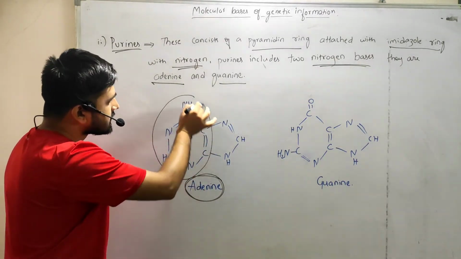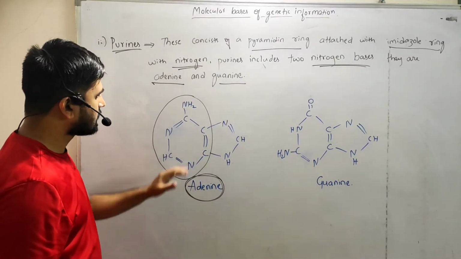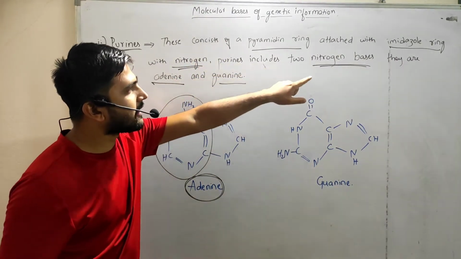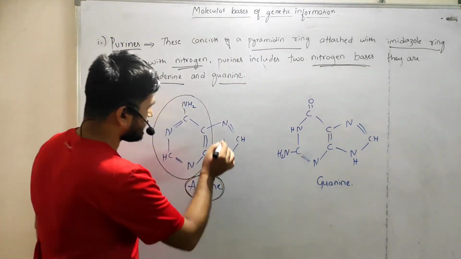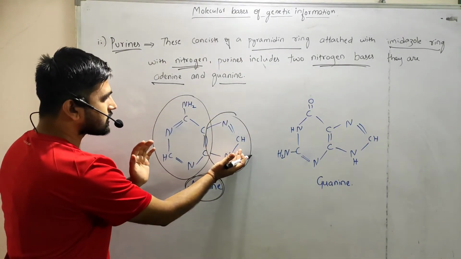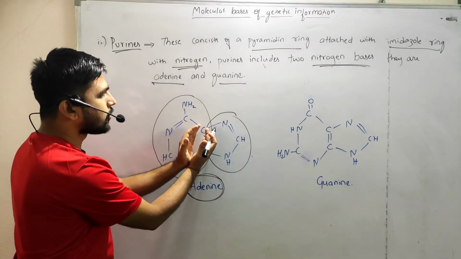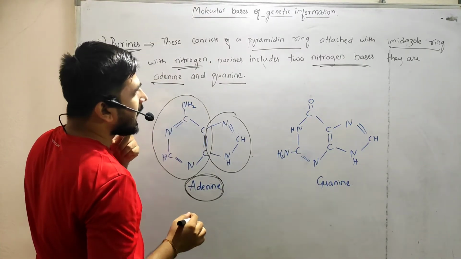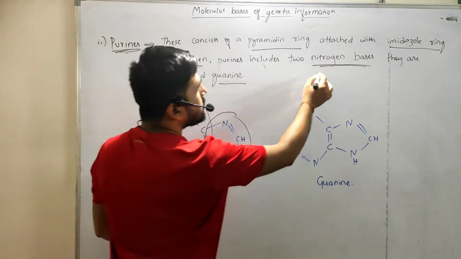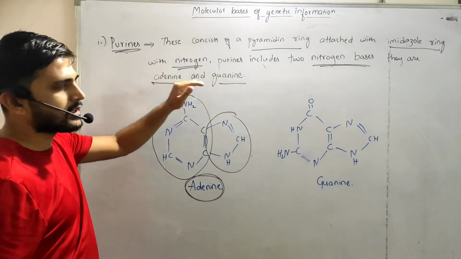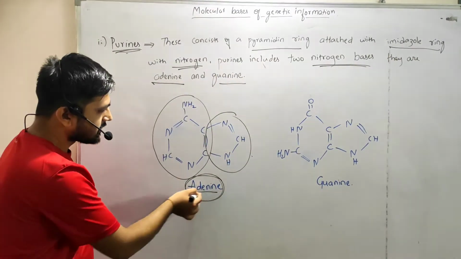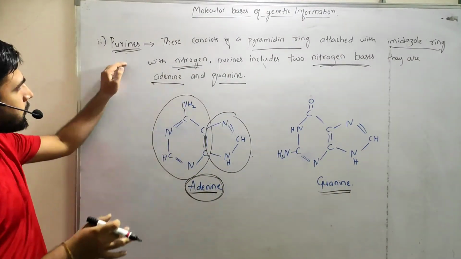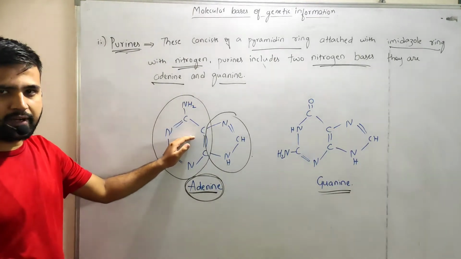This is nothing but the pyrimidine, a 6-membered ring, attached with the imidazole ring. This one is the imidazole ring. So the imidazole ring and the pyrimidine ring combine to form the purines. Purines include 2 nitrogen bases, adenine and guanine. This is the structure of adenine and this is the structure of guanine.